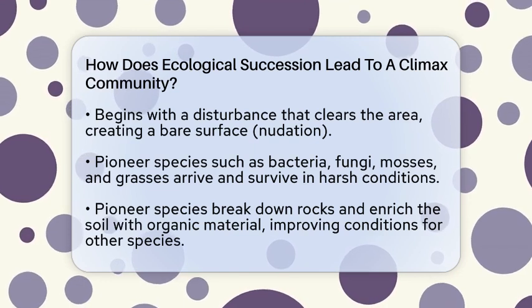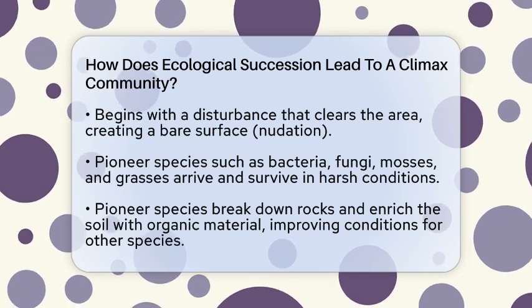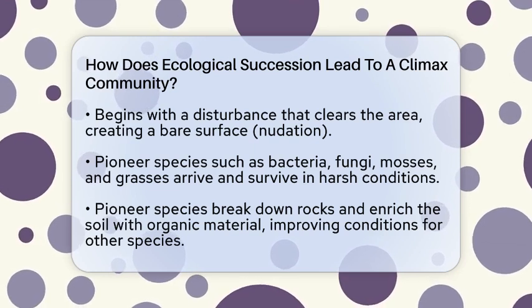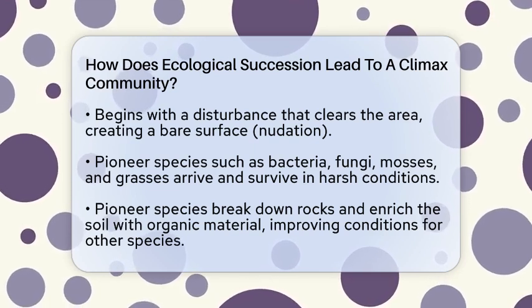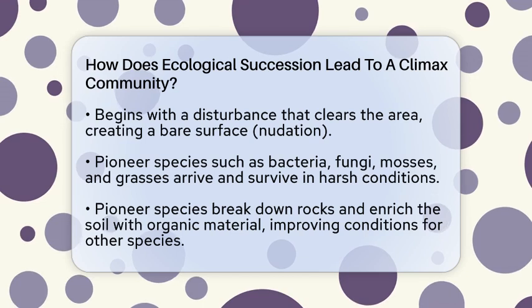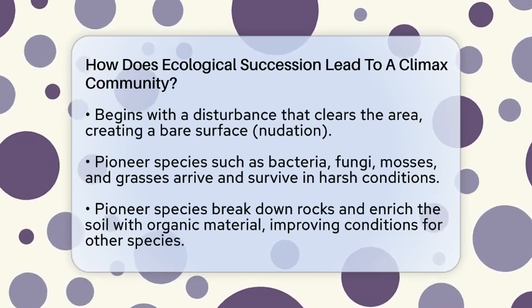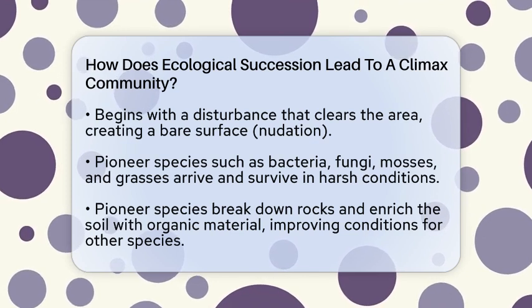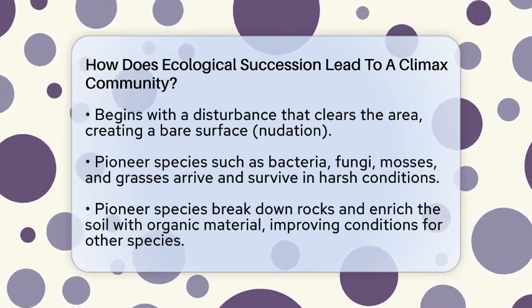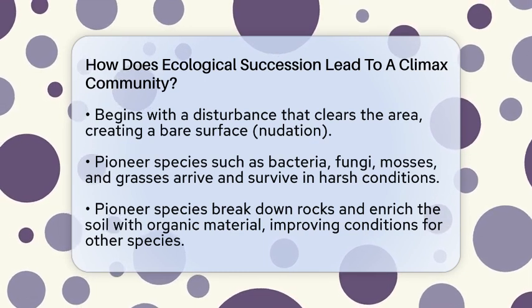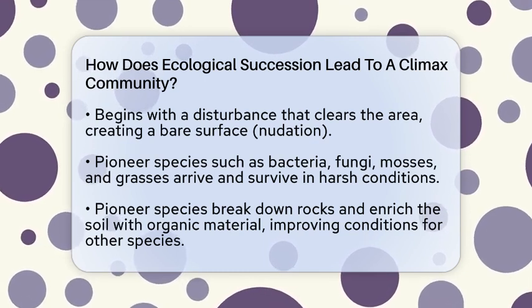It begins with a disturbance that clears the area, like a volcanic eruption or a flood, leaving behind a bare surface. This is the first step, called nudation, where no life exists yet. Soon after, hardy pioneer species arrive. These are bacteria, fungi, and tough plants like mosses and grasses that can survive in harsh conditions. They start breaking down rocks and adding organic material to the soil, making it richer.